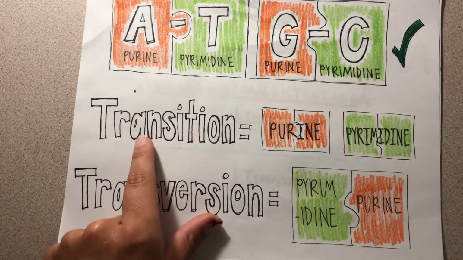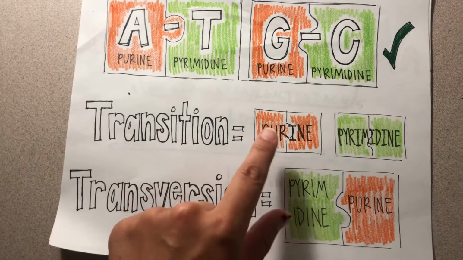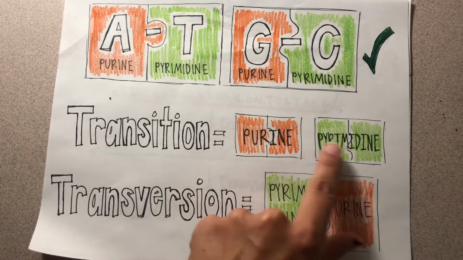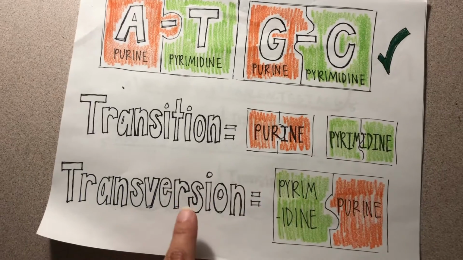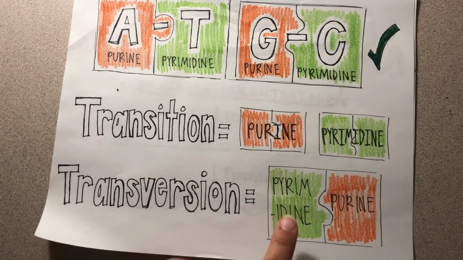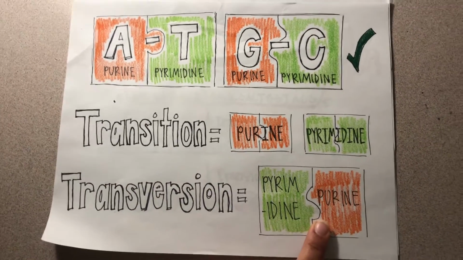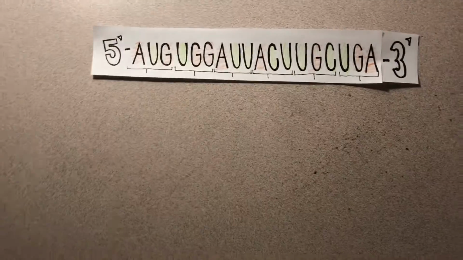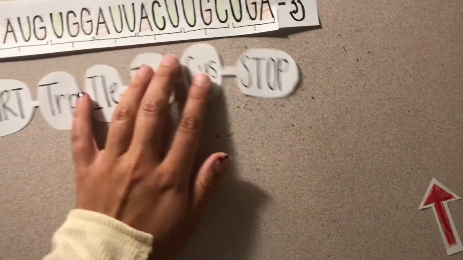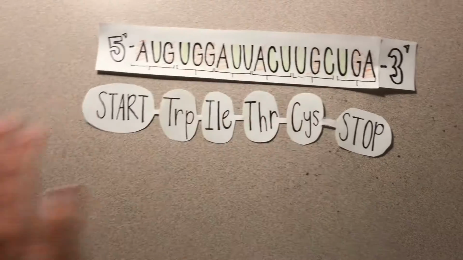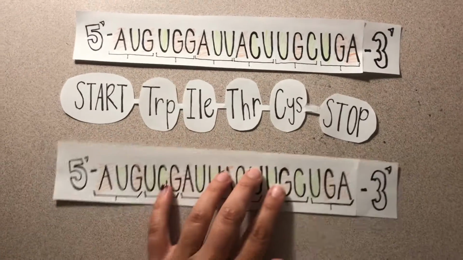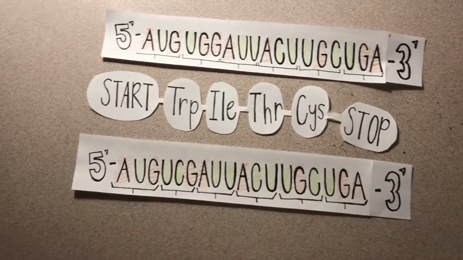But often a transition may occur, which is when a purine matches with a purine and a pyrimidine with a pyrimidine, or a transversion may occur, which is when a pyrimidine matches with a purine. We originally had in the polypeptide chain what it is supposed to code for. We now have a mistake in this code. This is the mistake with the code.